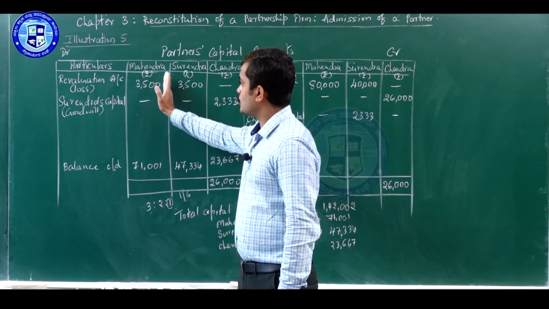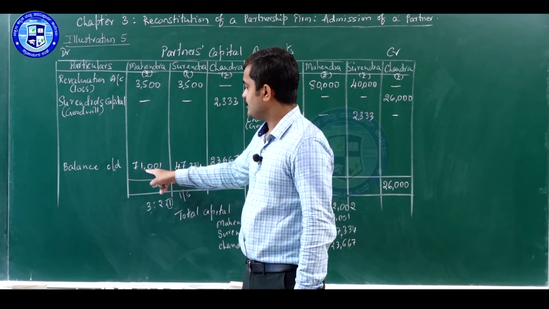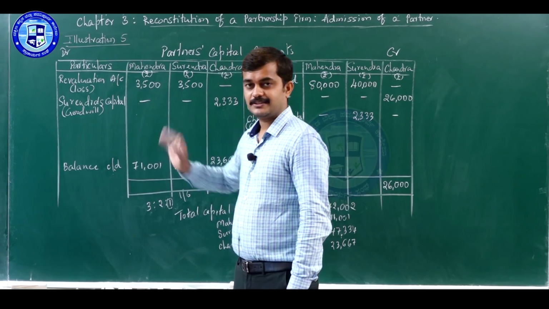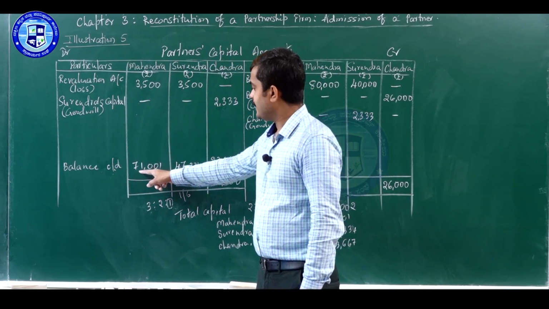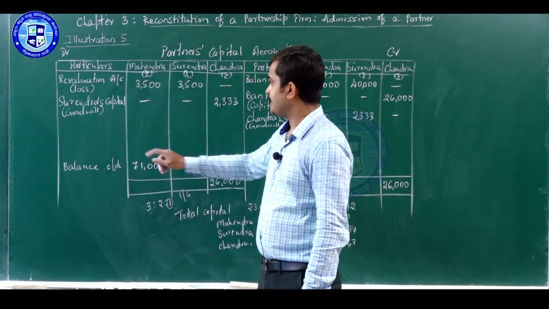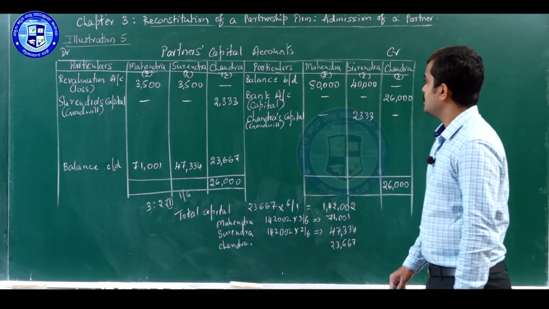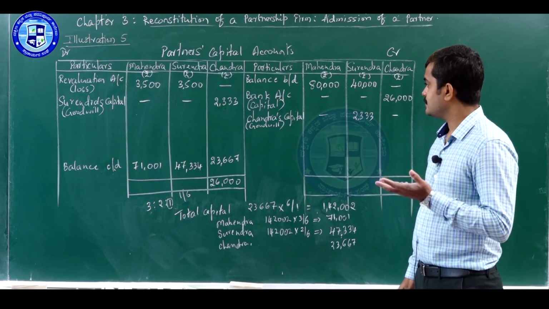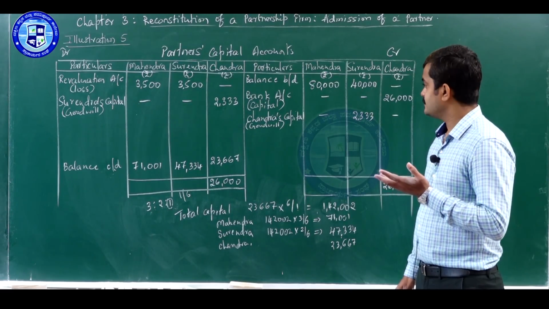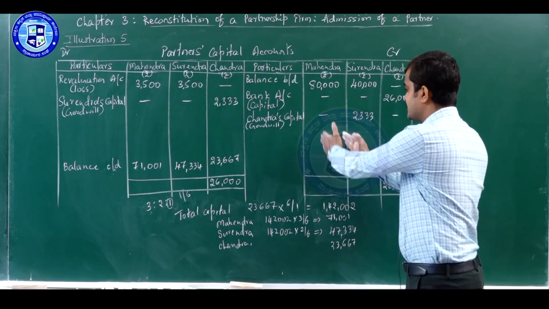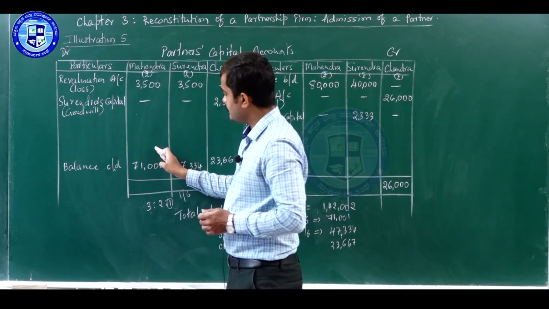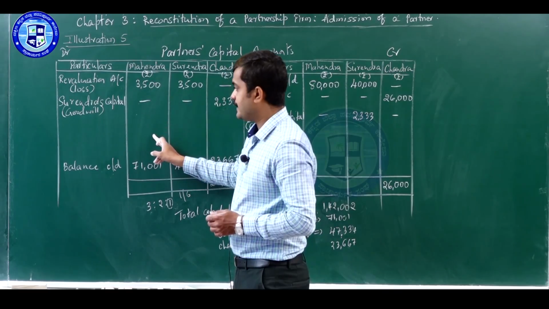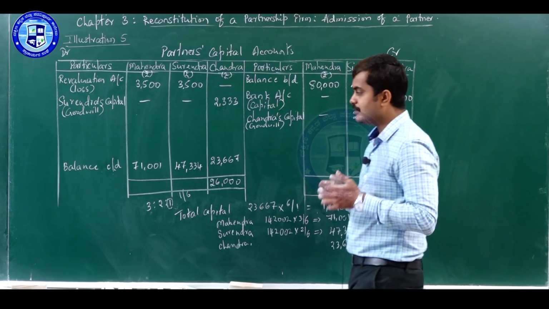Look at the debit side total for Mahendra, 71,001, 3,500. We have to take a closing balance also. So in this side we have 74,501 rupees. Debit side we have 80,000. What does it mean? That means when credit side total is greater than debit side total, that means that particular partner has a surplus capital than required.